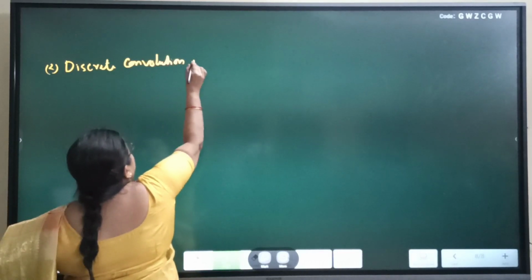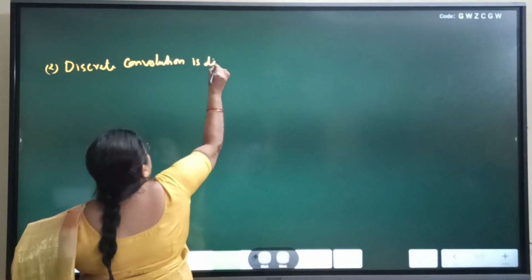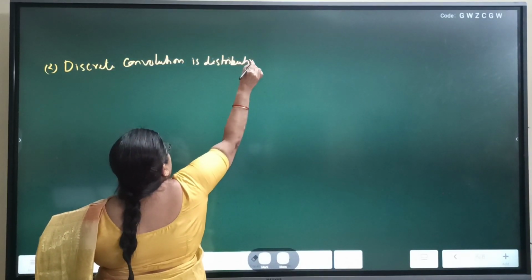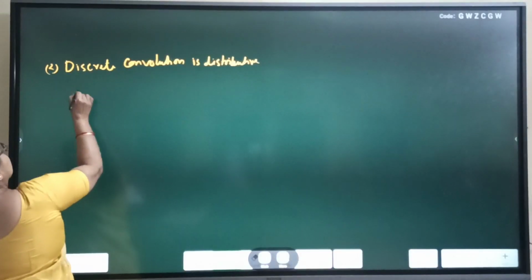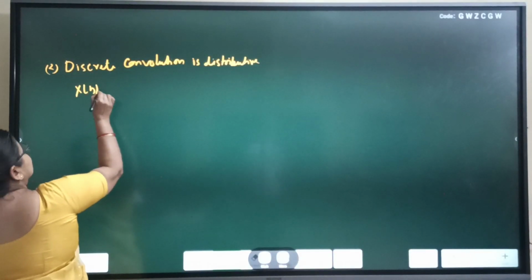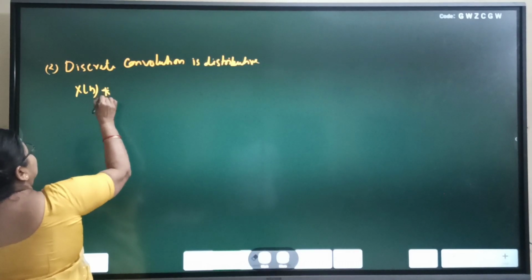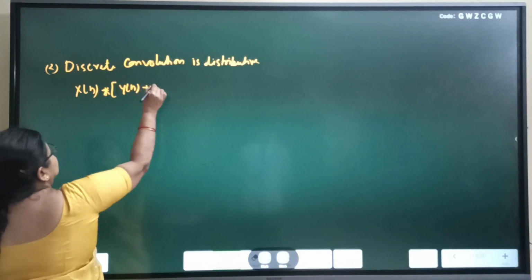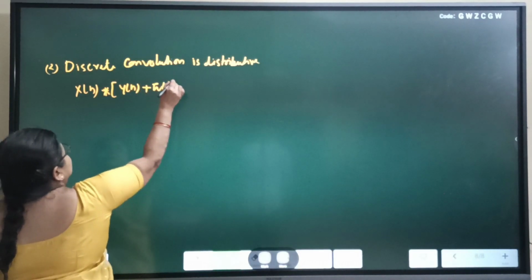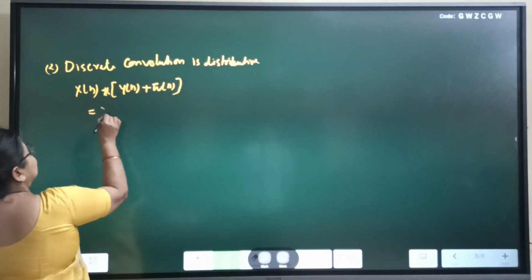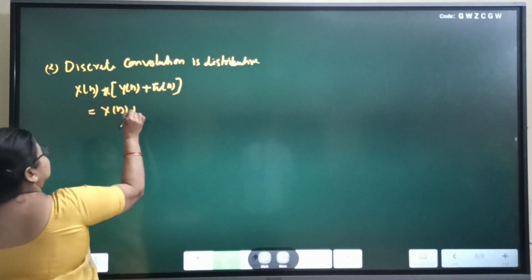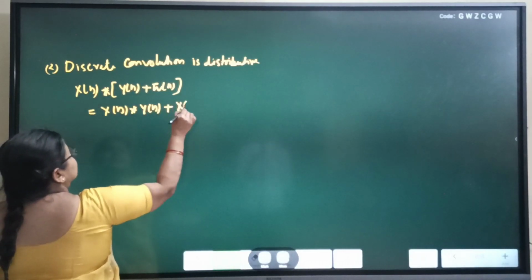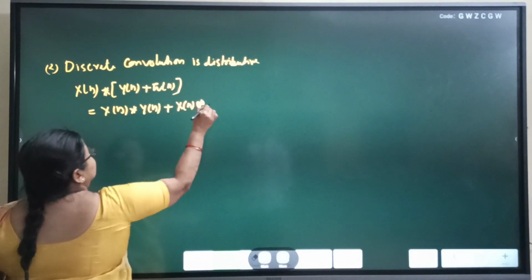Distributive means x[n] convolved with y[n] plus w[n] is equal to x[n] convolved with y[n] plus x[n] convolved with w[n].